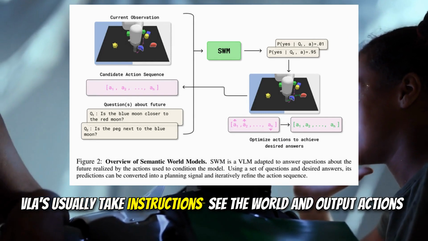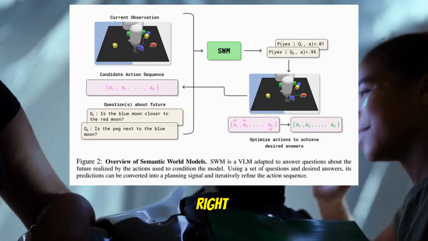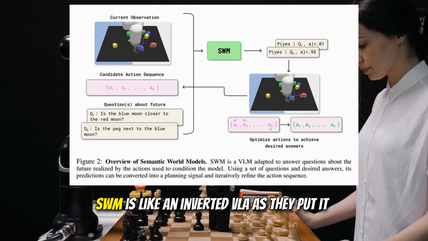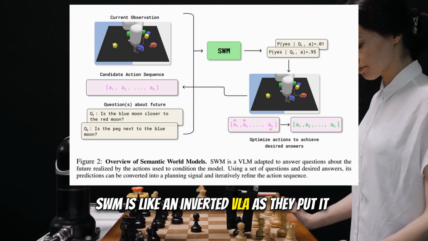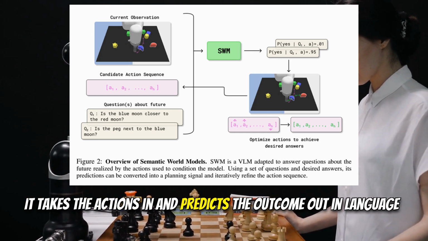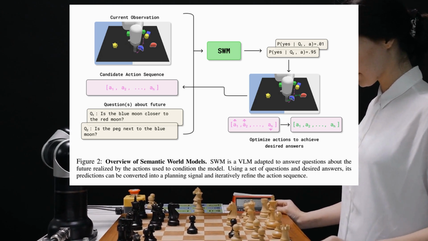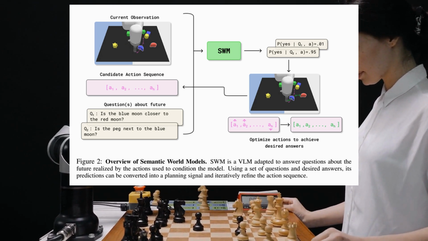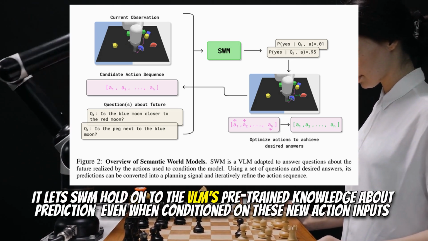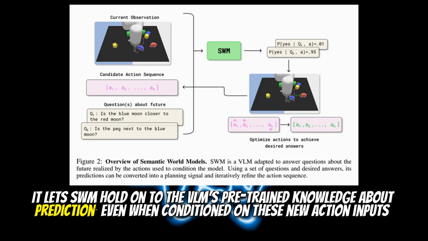VLAs usually take instructions, see the world, and output actions. Right. They generate the robot's behavior. SWM is like an inverted VLA, as they put it. It takes the actions in and predicts the outcome out in language. And this structure is apparently key. It lets SWM hold onto the VLM's pre-trained knowledge about prediction, even when conditioned on these new action inputs.